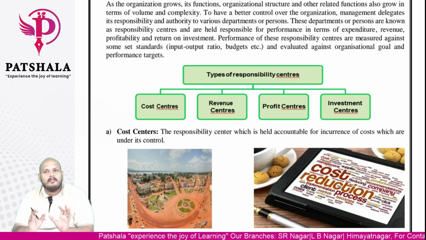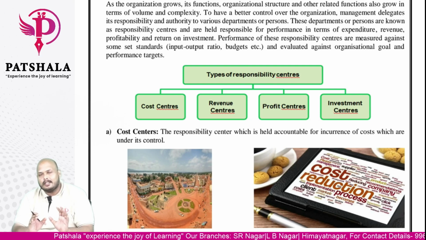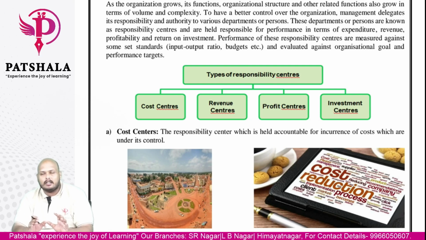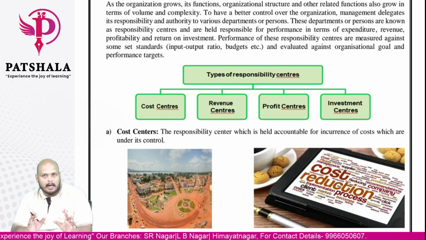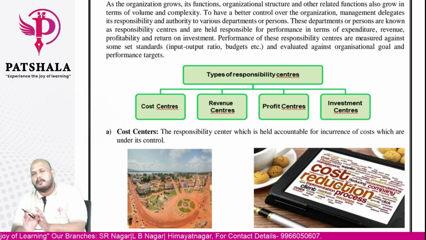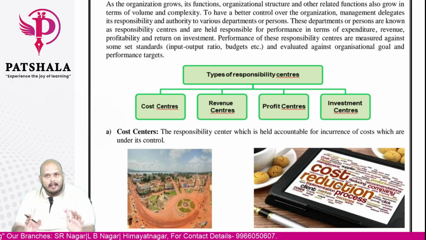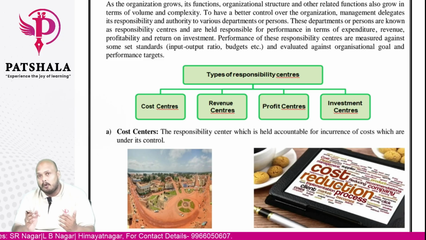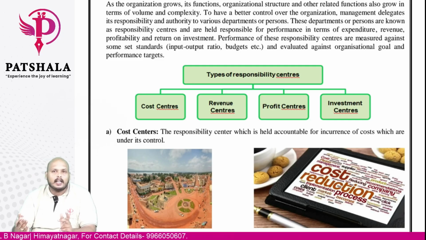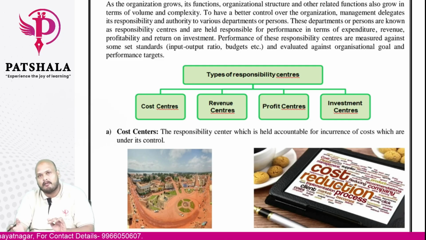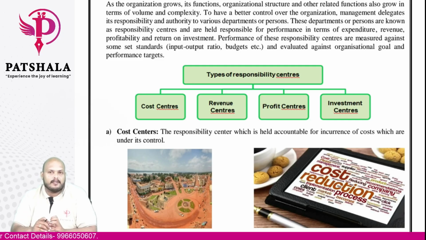This is the standard given to them, and the authority will analyze the standard given to the department against the amount actually spent. Is there any difference? If they spent more or less, they will analyze the reasons also. Why did they spend more? Why did they spend less? All these reasons will be analyzed here.